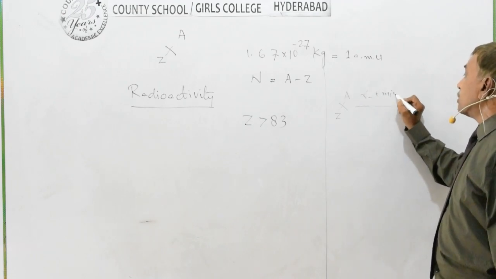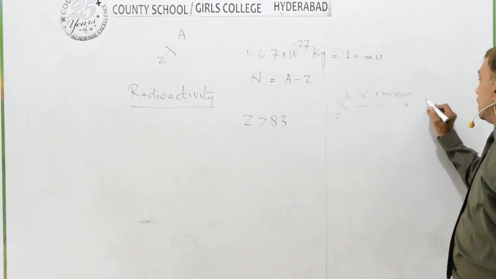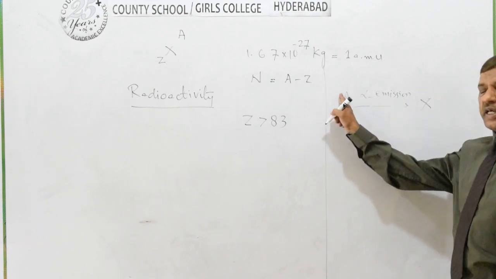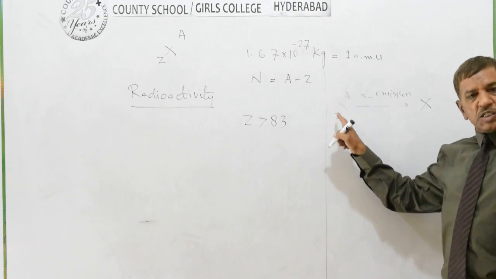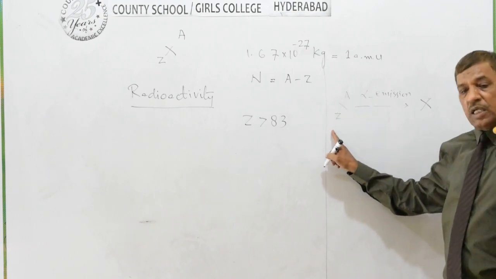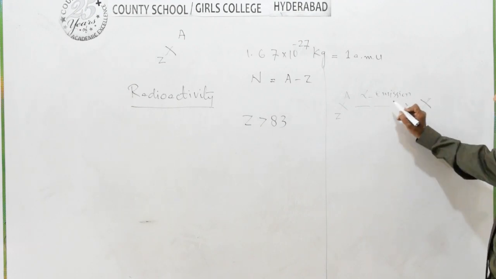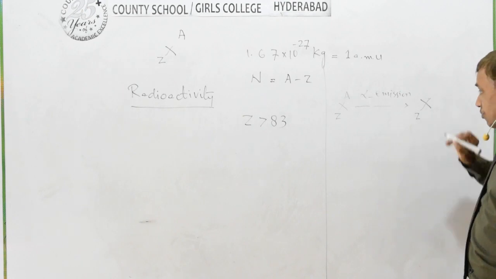We see what is alpha emission and what will be the impact on the mass number of this element, which is called the parent nuclei, and the charge number of the parent nuclei. Similarly, what will be the mass number and charge number after the alpha emission.